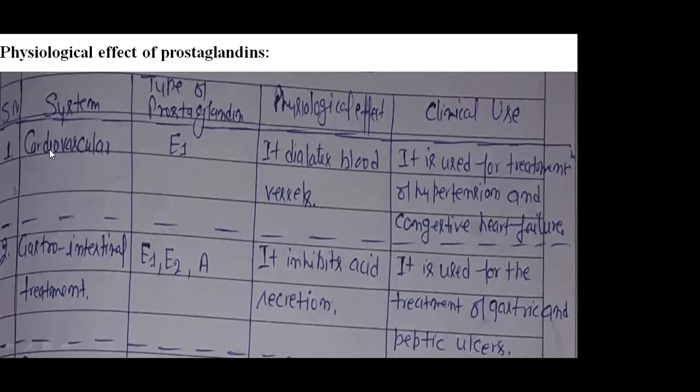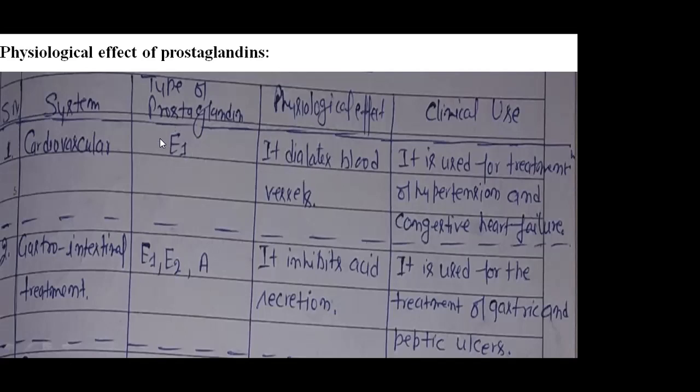If we talk about the cardiovascular part, the heart, it dilates blood vessels. It means it opens blood vessels. If there is a problem of clotting or blocking, then prostaglandin is very useful.